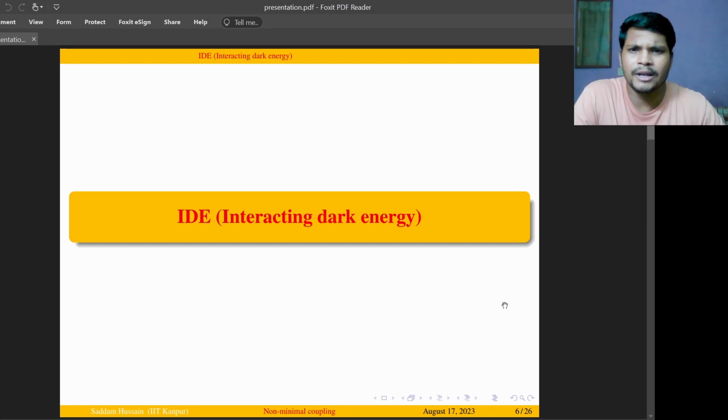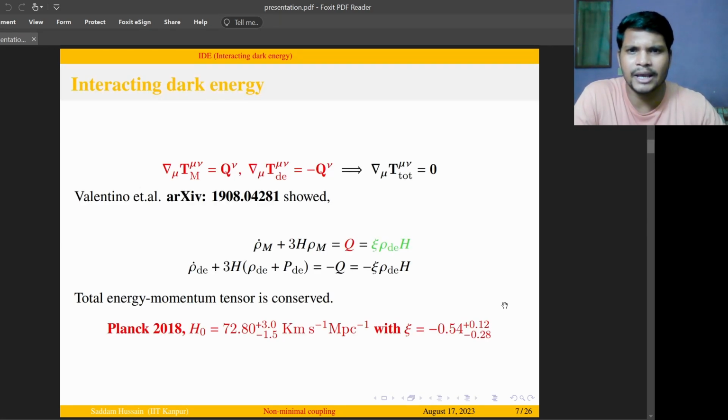Now we are talking mainly about interacting dark energy, in which the energy momentum tensor of dark matter and dark energy is no longer conserved individually, yet they are transferring energy density. The exchange of energy density takes place via this Q term. These Q terms have been incorporated by hand in such a way that the total energy momentum tensor of the components is conserved. If Q is positive, the energy is transported from dark energy to dark matter. On the other hand, for negative Q, dark matter releases its energy to dark energy.